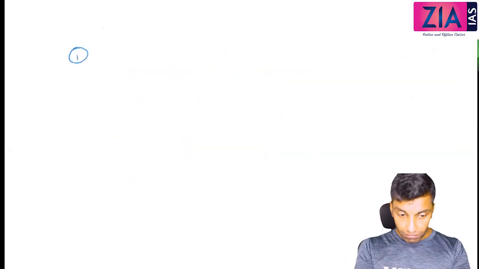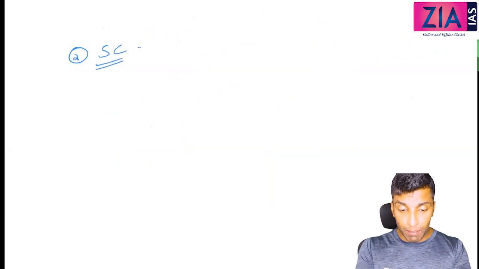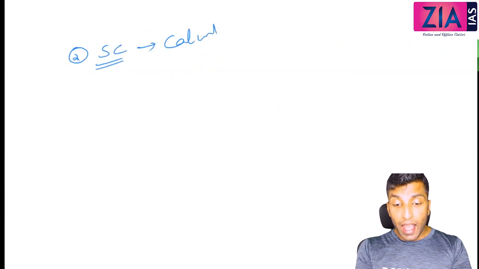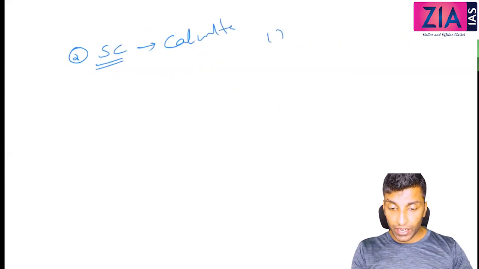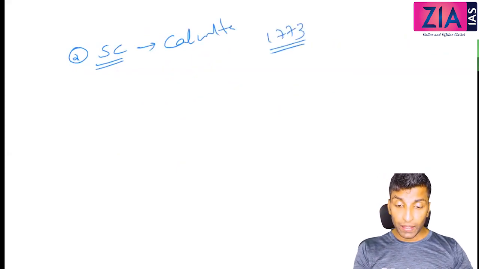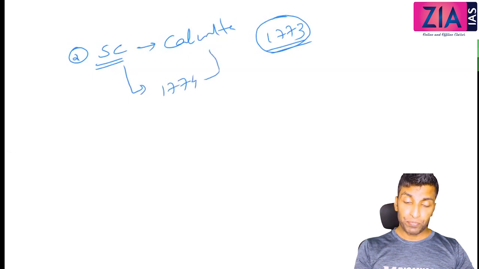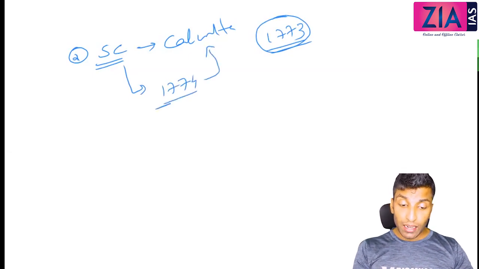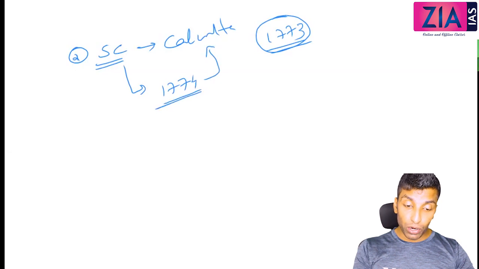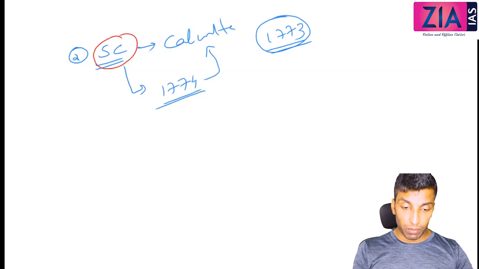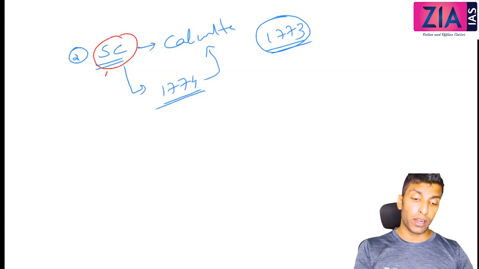Now, one more point with respect to this act was that there should be a Supreme Court. So a Supreme Court has to be established at Calcutta. This act is in 1773. I have discussed this already. In 1773 only, and the Supreme Court will be established in 1774 at Calcutta. But remember that this Supreme Court and the modern day Supreme Court are entirely different. When we discuss the 1935 Government of India Act, we will discuss the modern day Supreme Court.